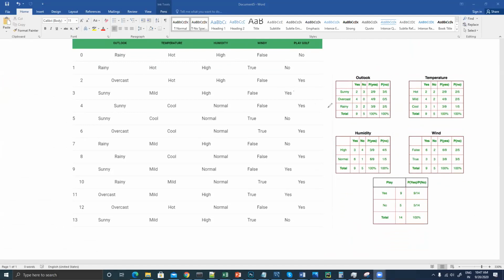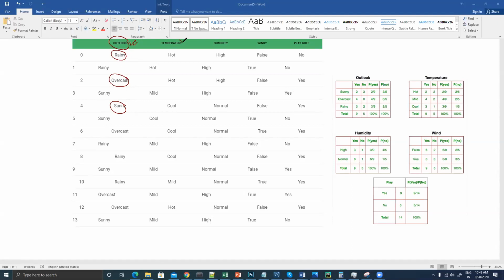So here in this case, if I talk about this particular column, outlook, in this column we have different kinds of categories. We have rainy, we have overcast, and we have sunny, right? So rainy, overcast, and sunny. These are the three types available inside this particular feature, the outlook feature that we have.